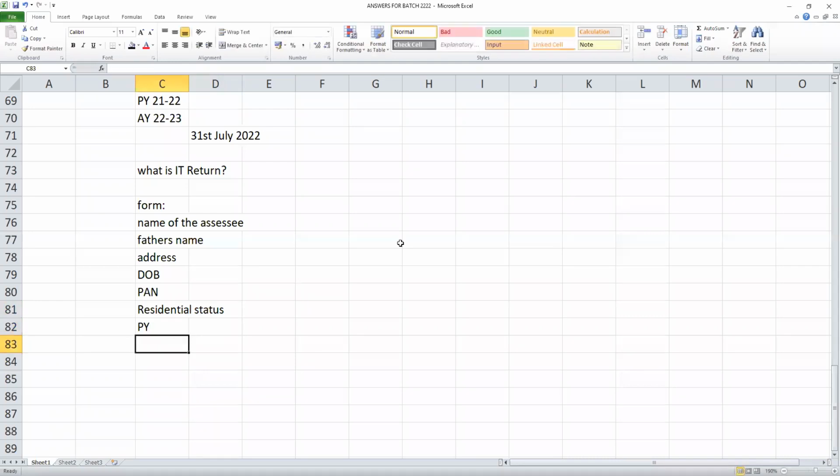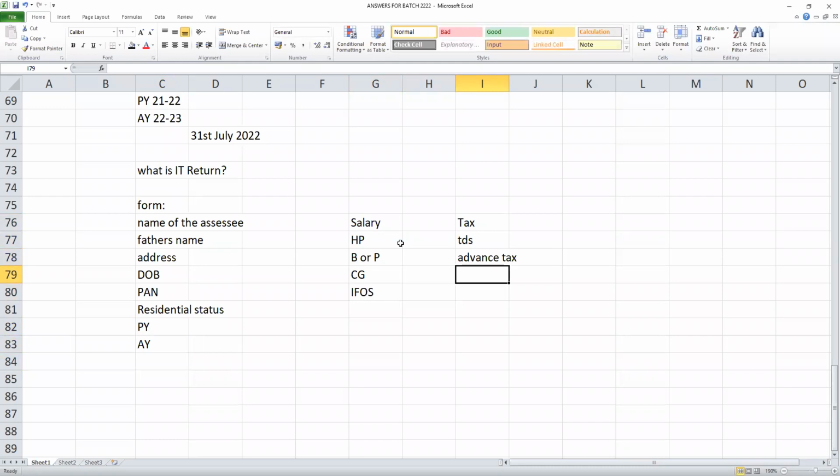Then which previous year and which assessment year. Then you give other details like your salary income, rental income, business or profession, and capital gains. After that, tax details: how much tax you have paid, what the TDS amount is, what the advance tax amount is. All this you will slowly understand, students.